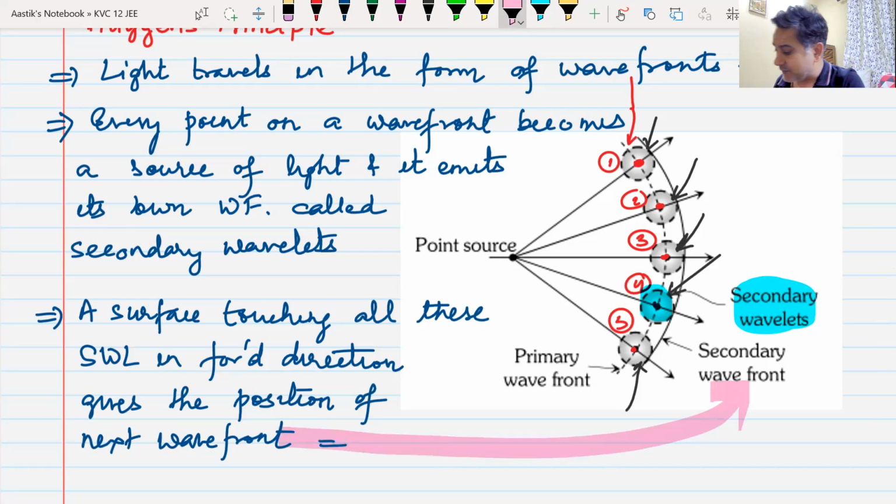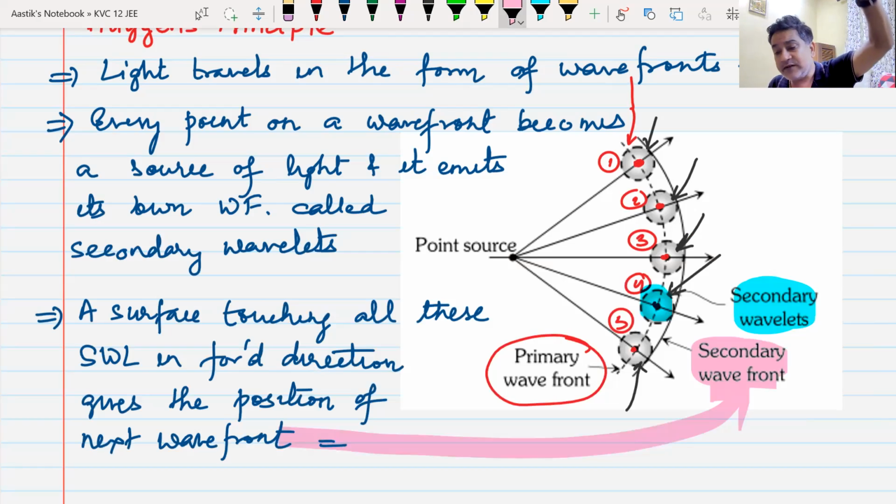So what do you see, my dear friend? Here we have one wavefront, which is your primary wavefront. On this primary wavefront, there are an infinite number of points. Every point becomes a source. That source emits its own wavefronts. And if I draw a surface which touches all these secondary wavelets, that gives us the position of the next wavefront. This next wavefront is known as the secondary wavefront, and this is how light will propagate.